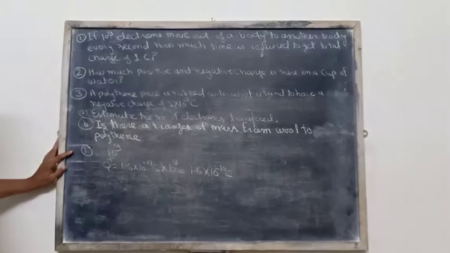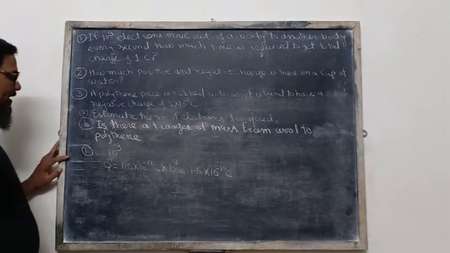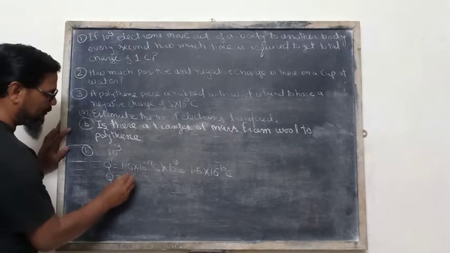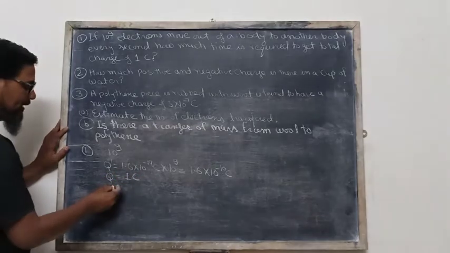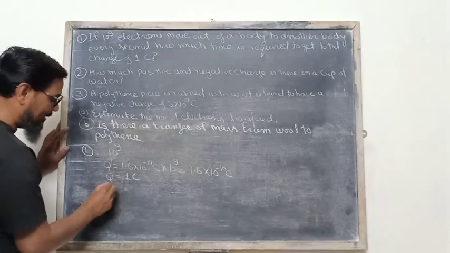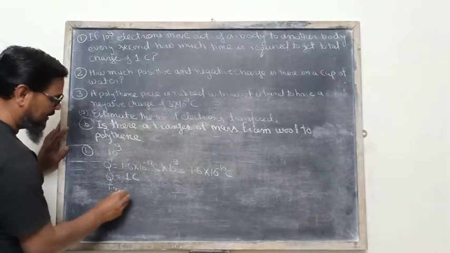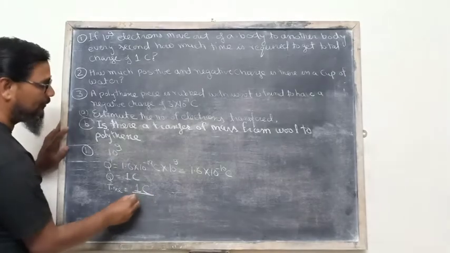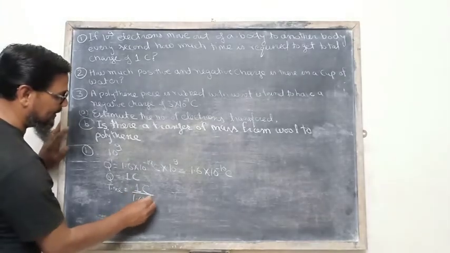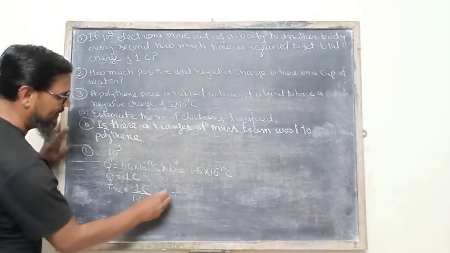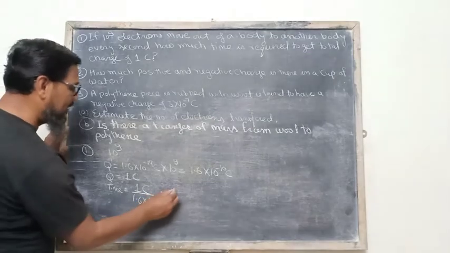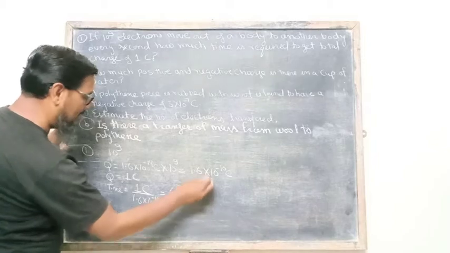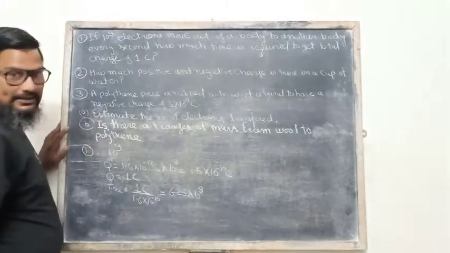This is the charge transferred in 1 second, and the total charge is Q equal to 1 coulomb. So the time interval for which 1 coulomb charge is transferred will be 1 coulomb upon 1.6 into 10 raised to the power minus 10, and when we solve it, it will be 6.25 into 10 raised to the power 9 seconds.